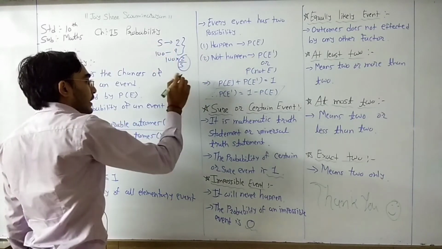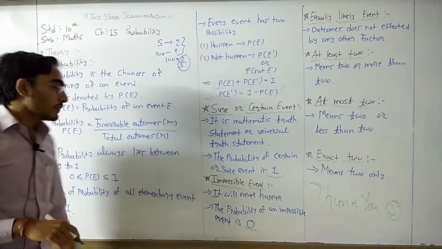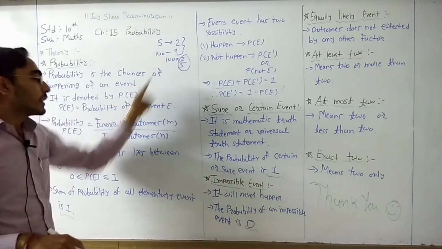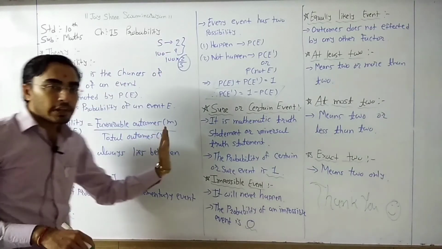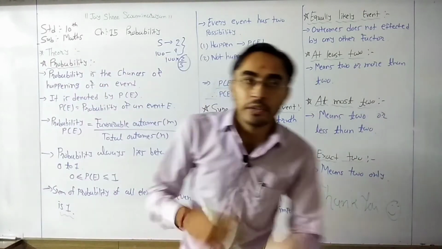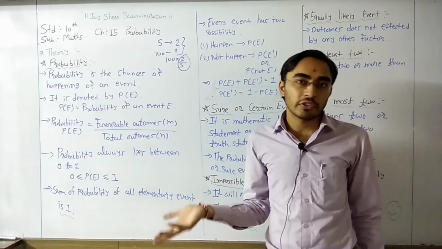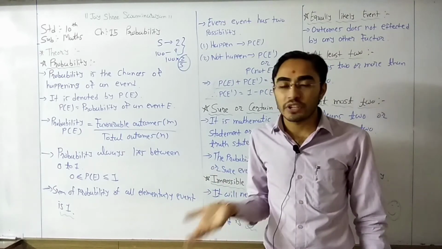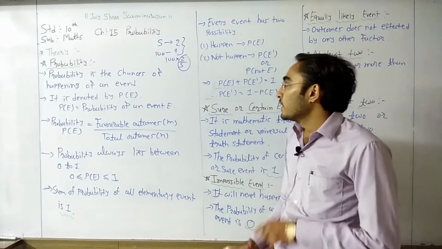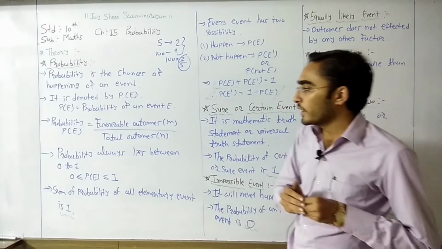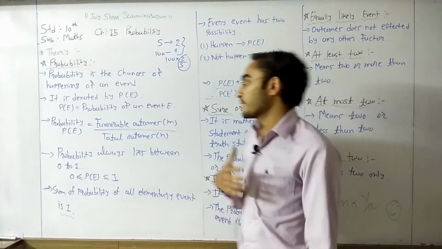This ratio is the formula of probability. Here 2 is our favorable outcomes, divided by total outcomes. If we multiply this answer by 100, we get the answer in percentage, like 80% chance or 60% chance. So this is the one case of direct proportion that we already learned in standard 8.